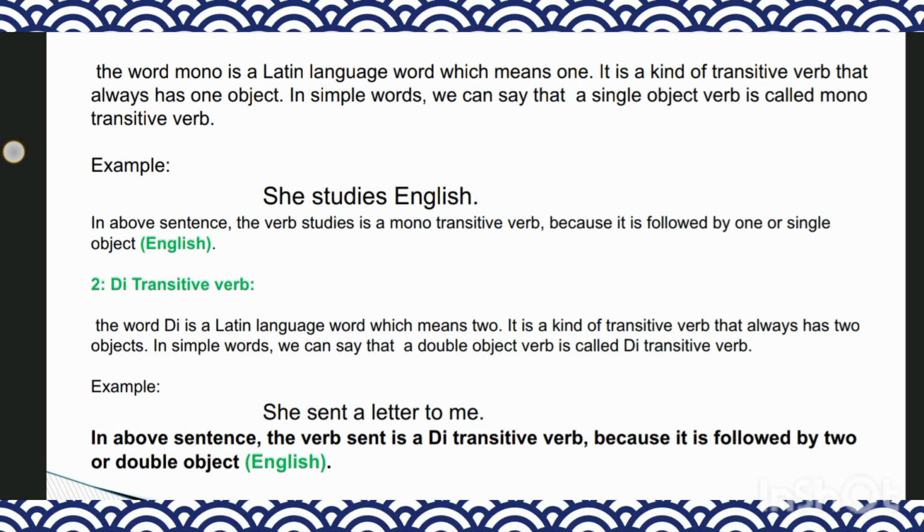An example we have to see: she sent a letter to me. In the above sentence, the verb sent is a di transitive verb because it is followed by two objects.